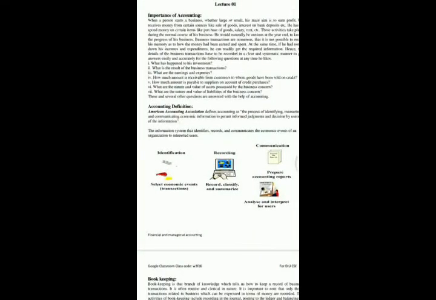Before I talk about the importance of accounting, let me talk about what accounting actually is. So what is accounting basically? Accounting is the systematic and comprehensive recording of financial transactions pertaining to a business, and it also refers to the process of summarizing, analyzing and reporting those transactions to oversight agencies and tax collection entities.